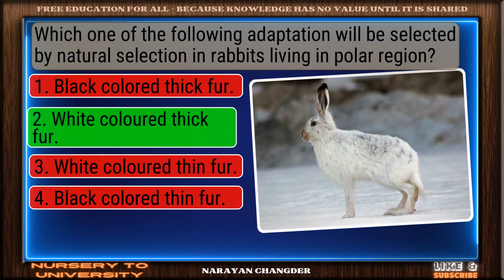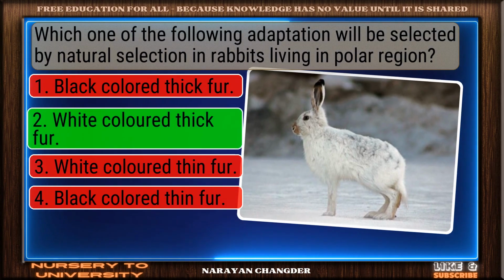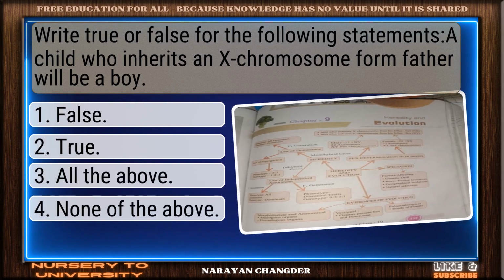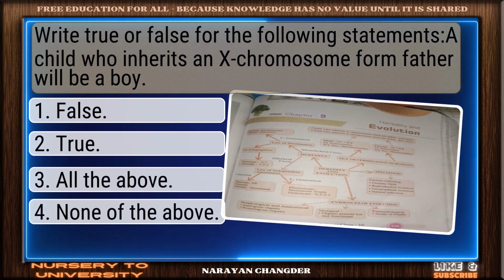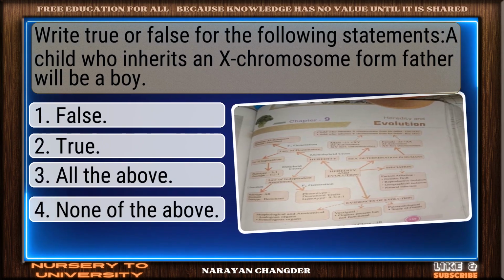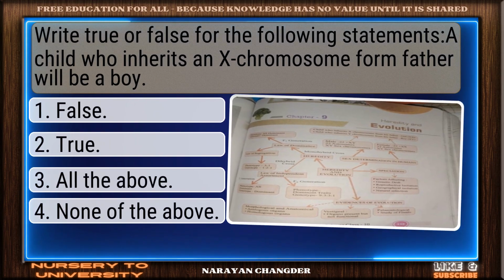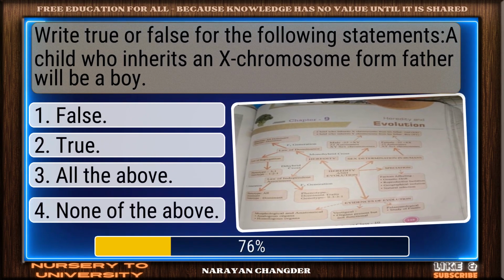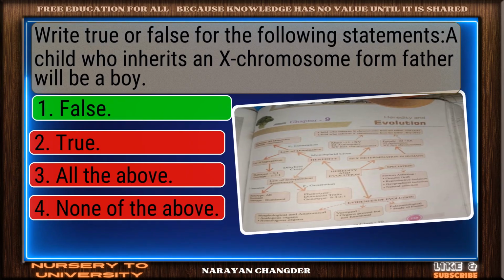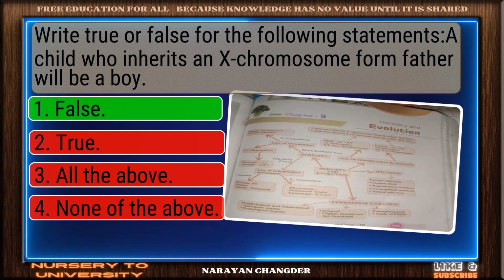Clear logic? White-colored thick is sound. Write true or false for the following statements. A child who inherits an X chromosome from father will be a boy. Correct response. False is accurate.